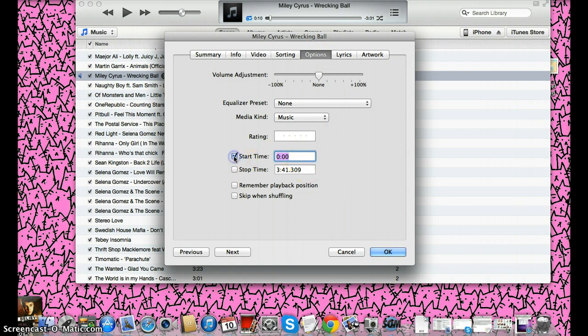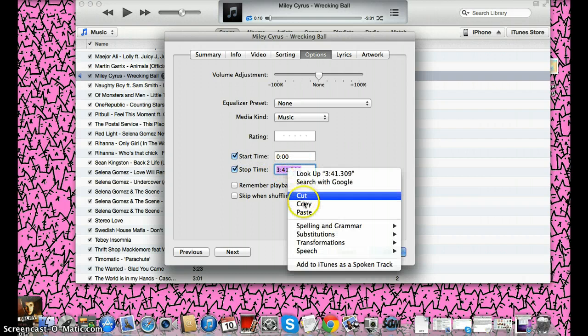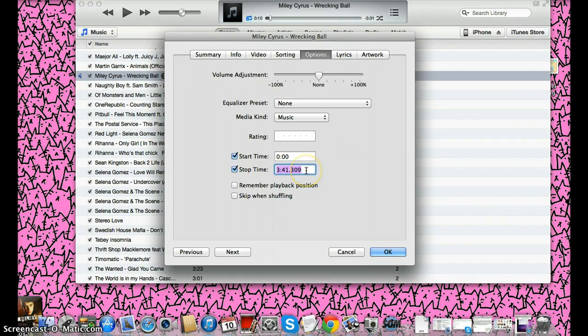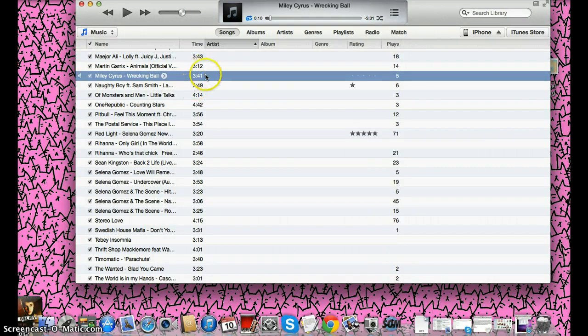Then you have to check these two boxes, and before you erase this number, you have to copy it. I'm not going to tell you why because you're going to find out in this video. Then you write down your stopping point, when you want your song to stop. I want my song to stop in 10 seconds, so I'm going to click OK.